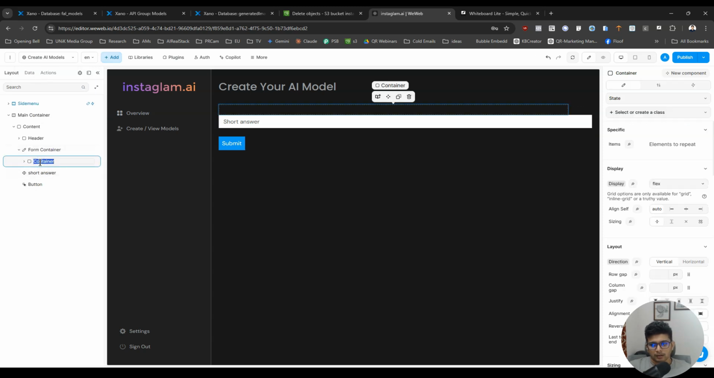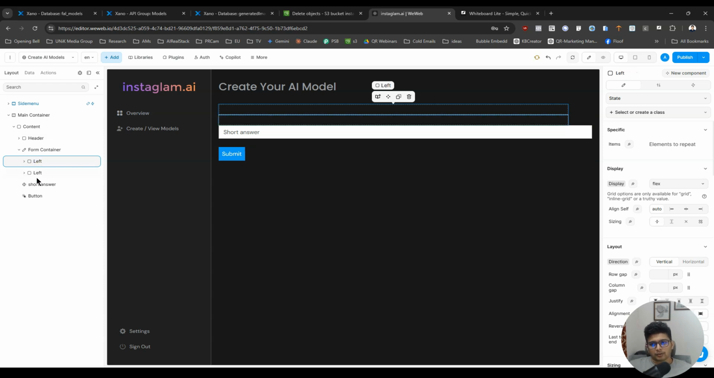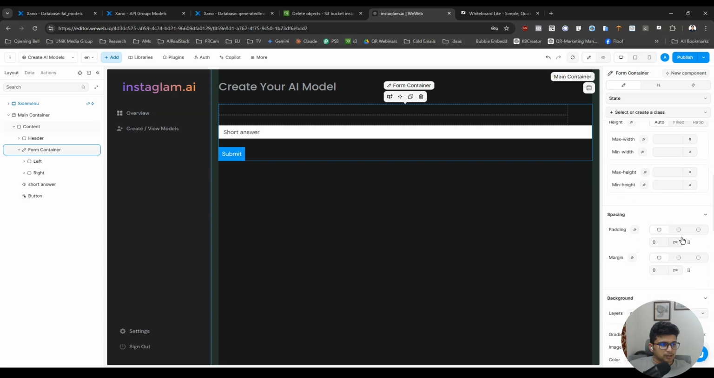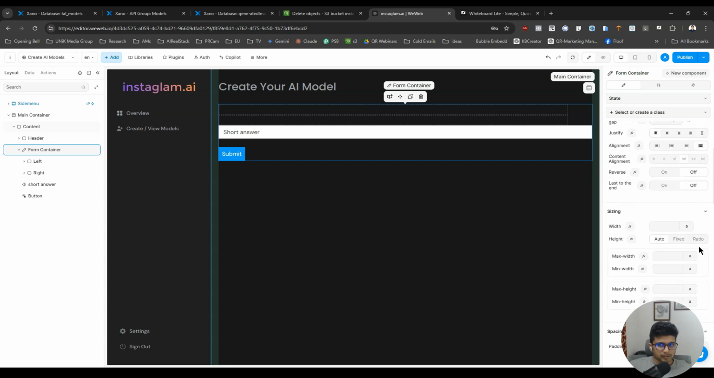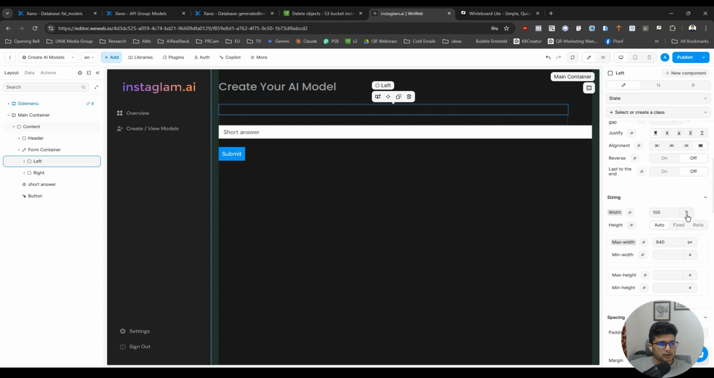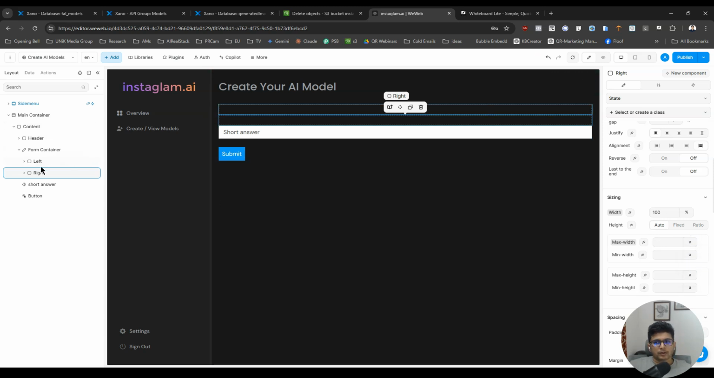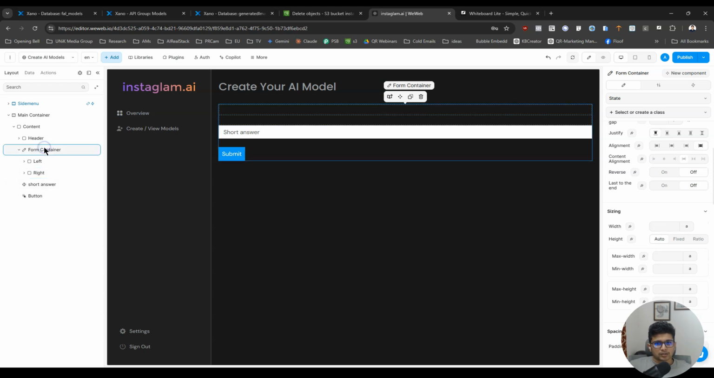Container 1, left. Container 2, right. All right, so this form container, we'll do the same thing we did with the other one. Make sure the width is 100%. That's cool. Max width is auto. Right side max width is auto, right? Cool.